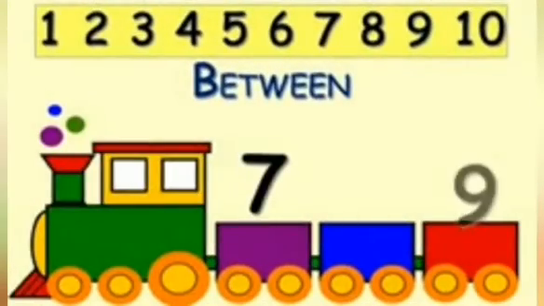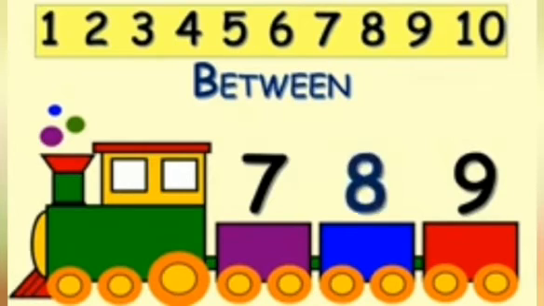Here we have two numbers, 7 and 9, and you have to find which numbers comes in between 7 and 9. Yes, it's number 8 that comes in between 7 and 9.